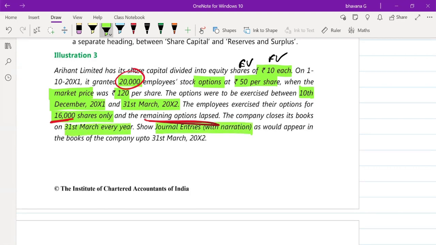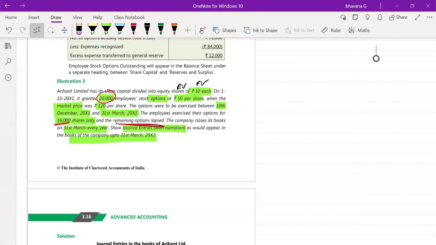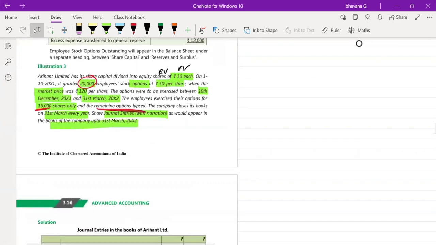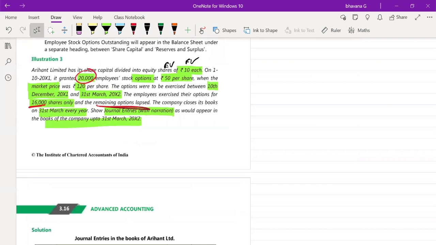So here when we are seeing, we are not seeing with narration. So whenever you write in your exam, just go through the narration also, because that also carries marks. So whenever you write your journal entry, write journal entries with narration. They have told you to close the books up to 31st March 2012. Only Priya has answered. Why is it so? I asked everybody the question, right? Here, very good. Now Pragya has also answered. Okay. So the vesting period is less than 1 year here.